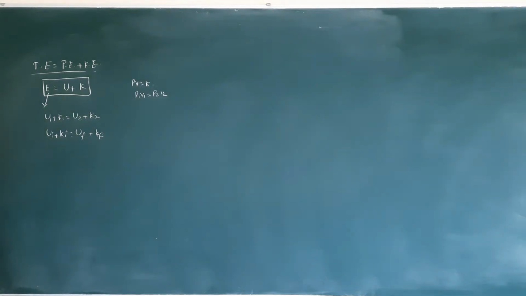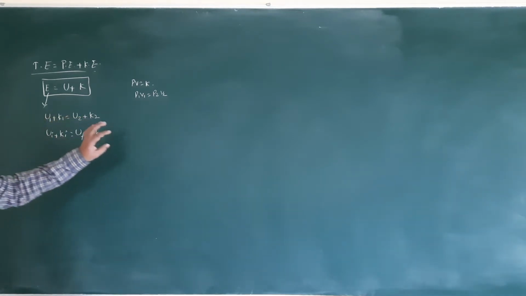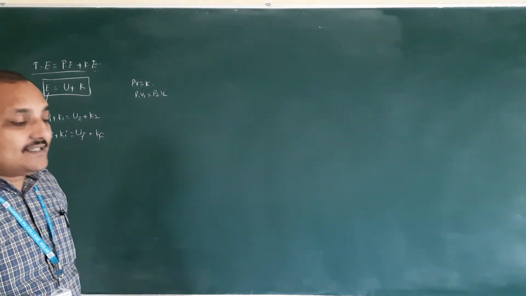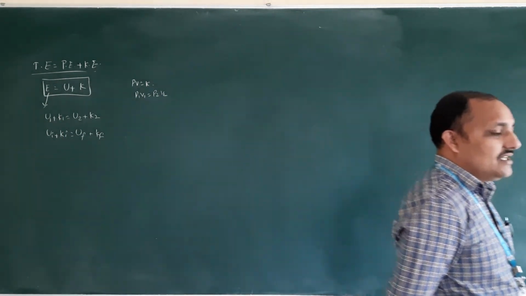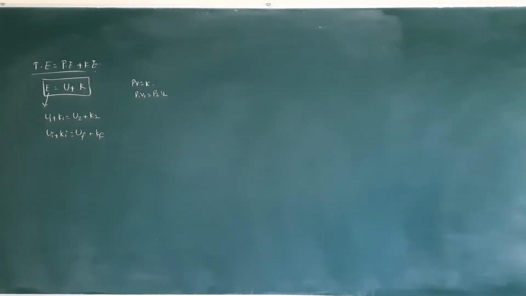Ui means initial potential energy, Ki means initial kinetic energy, and then final potential energy, final kinetic energy. So this is the equation form of the principle of conservation of energy. According to the principle, energy is neither created nor destroyed. It changes from one form to another form, but total energy is always constant.